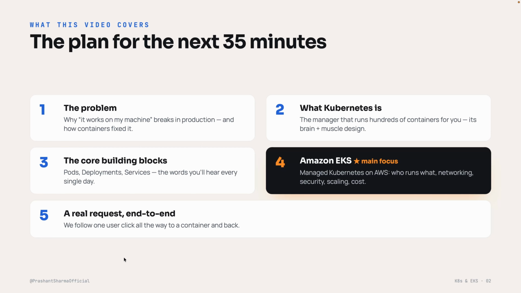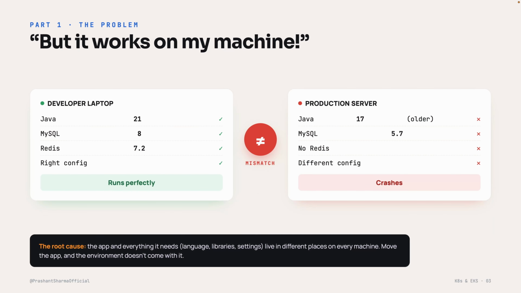Now let's start with a problem every developer has lived through, but it works on my machine. Picture this, on your laptop, your app runs perfectly, you have got the right version of Java, the right database, maybe the right Redis, all your settings tuned just so, which is very beautiful, right? Then you ship it to the production server and it crashes.